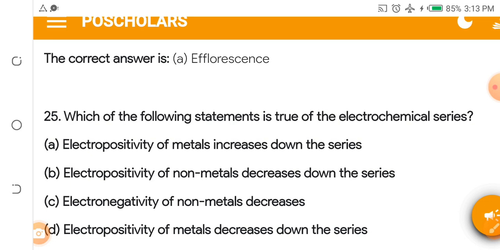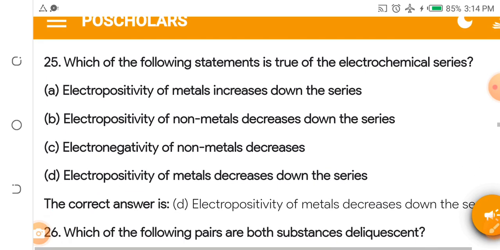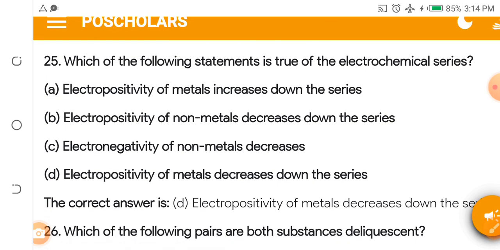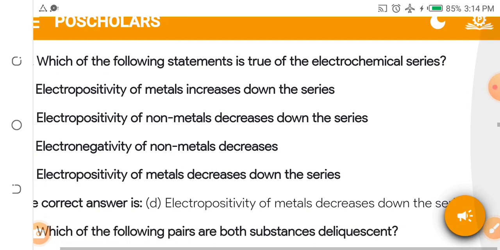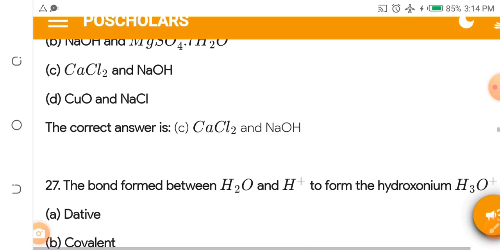Which of the following statements is not true of the electrochemical series? A. Electropositivity of metals decreases down the series. B. Electropositivity of non-metals decreases down the series. C. Electronegativity of non-metals decreases. D. Electropositivity of metal decreases down the series. The answer is D. In the electrochemical series, electropositivity of metals decreases as you go down.